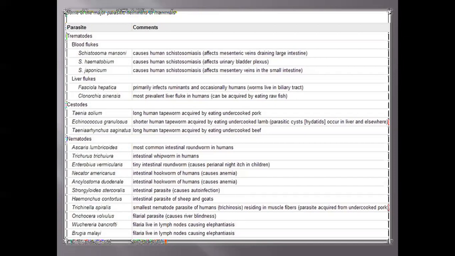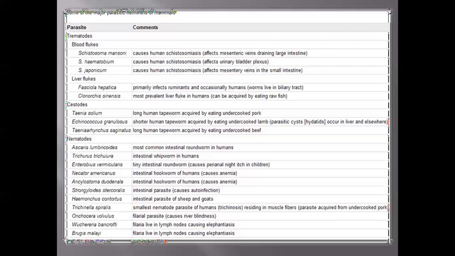Then the second one is cestodes. Cestodes are long tapeworms. We can say Taenia solium, or Echinococcus granulosus. These are tapeworms which are present in humans by consuming uncooked or undercooked pork or meat, particularly from beef or pig, ox and cows.